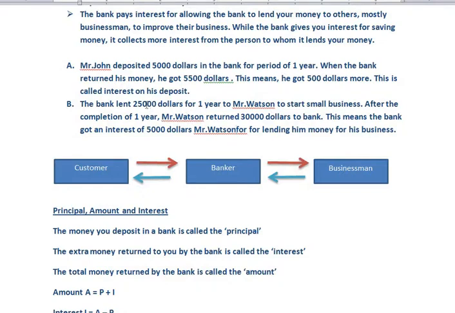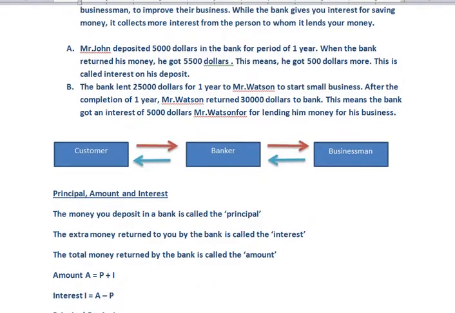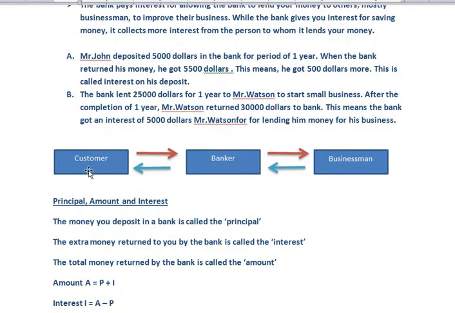Basically, $25,000 was given by the bank to Mr. Watson. Mr. Watson returned $30,000 after 1 year to the bank. So the bank got $5,000 as interest from Mr. Watson, the businessman.